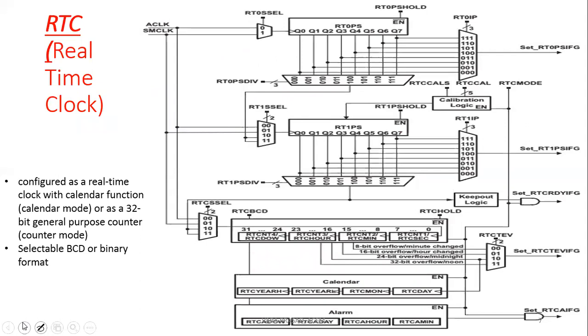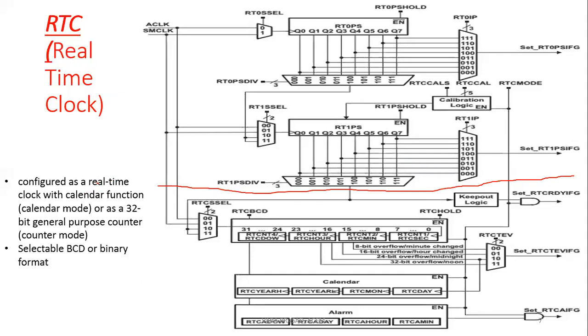Okay, so that is RTC, the real-time clock. This real-time clock can be divided into two blocks. The RTC can be used as a real-time clock.